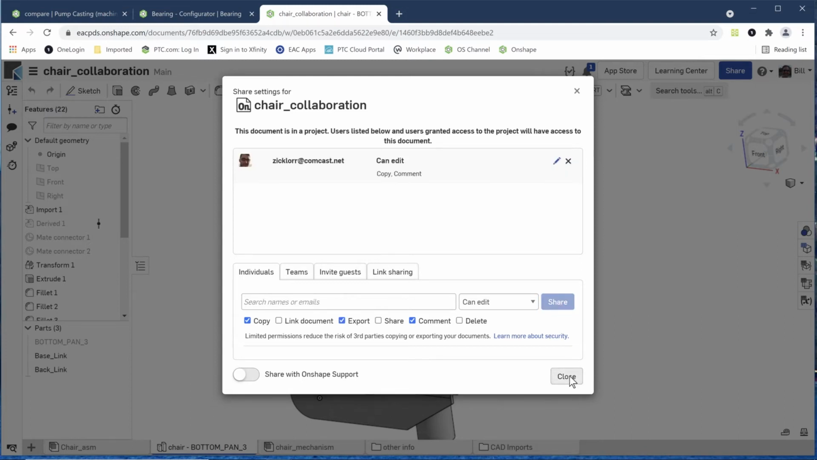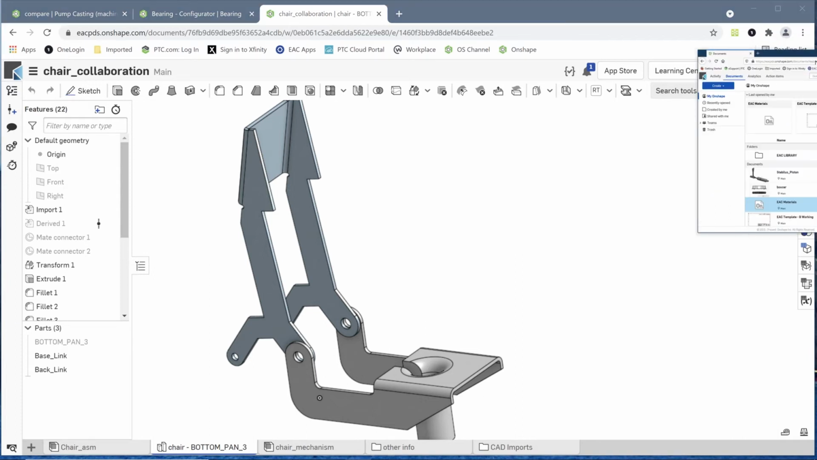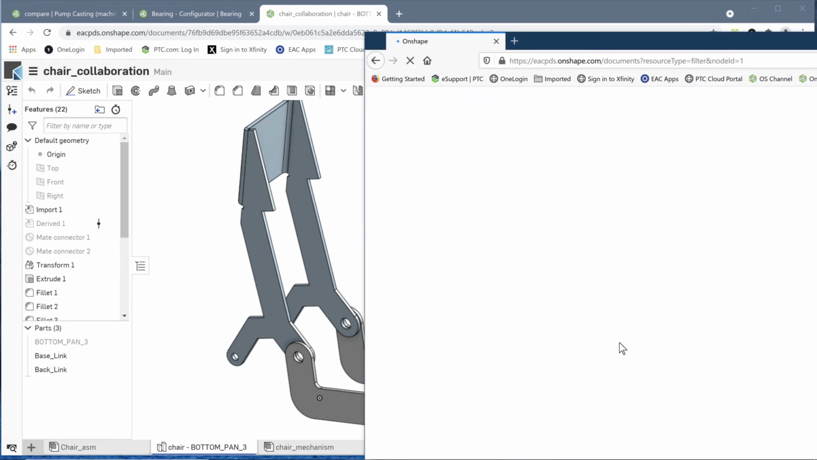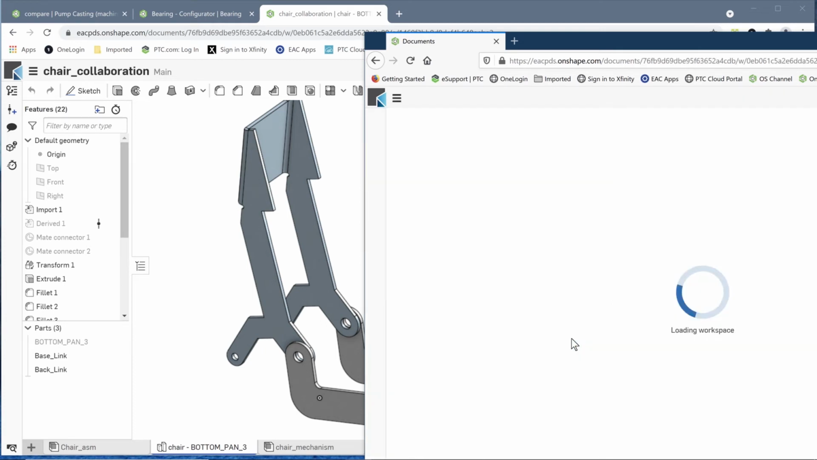So now that's been shared with him. He gets an email saying Bill has shared a document with you. Here is Nick, and we'll refresh his window. There you can see the chair that I've shared with him. He'll select on this.